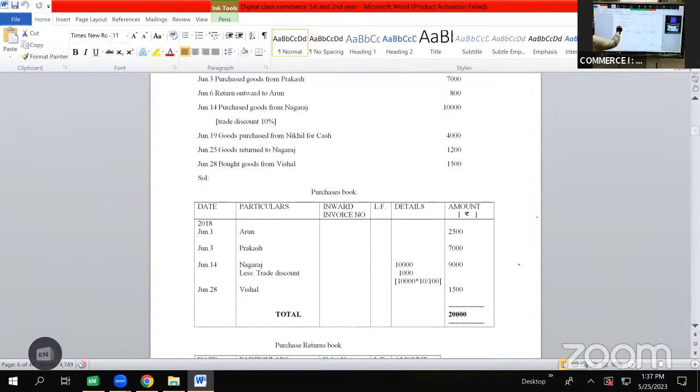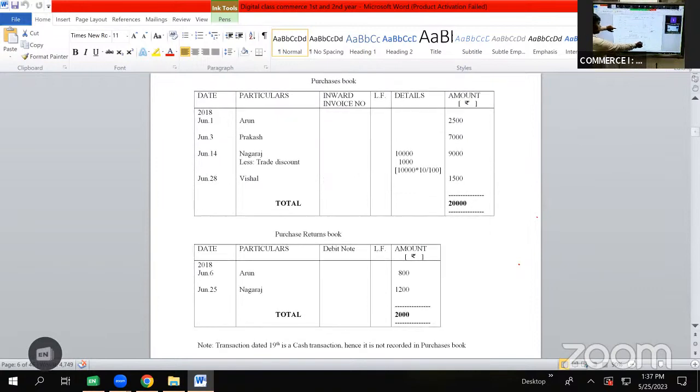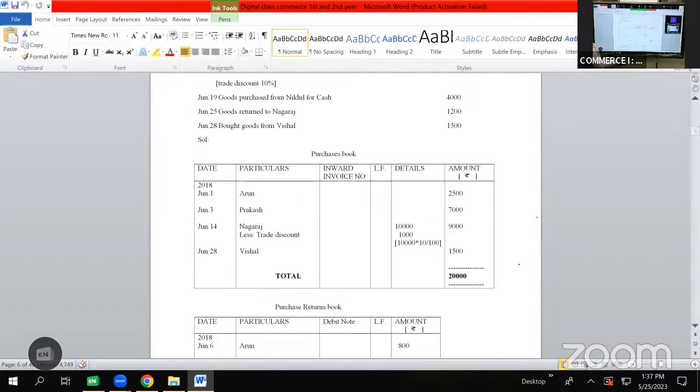Then we have a transaction on June 25. Goods returned to Nagaraj 1,200 rupees. It is a transaction related to purchase returns. So we'll be showing it in purchase return book as June 25 Nagaraj 1,200 rupees. Then we have a transaction on June 28. Bought goods from Vishal 1,500. It is a transaction of purchases. Will be shown in purchase book as June 28 Vishal 1,500.